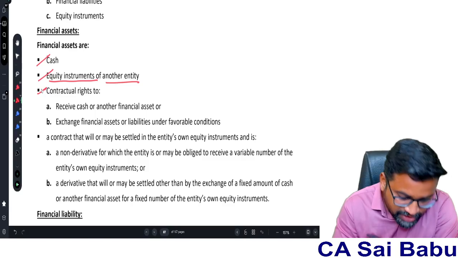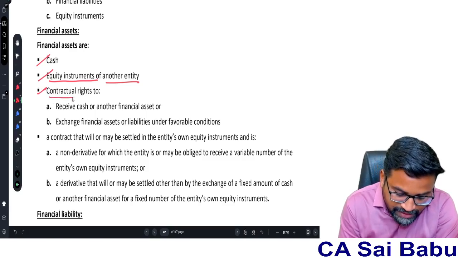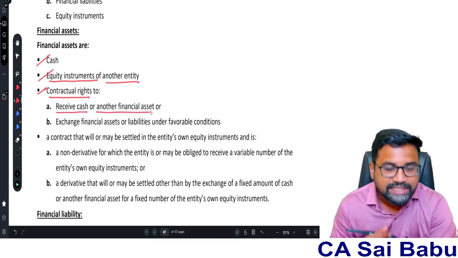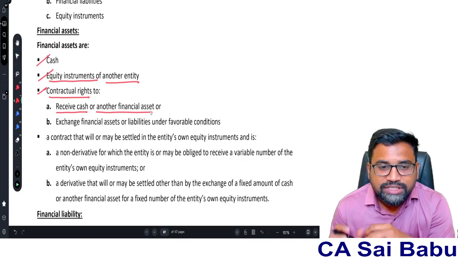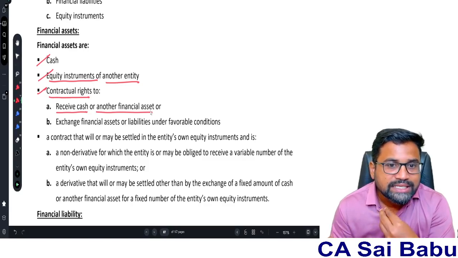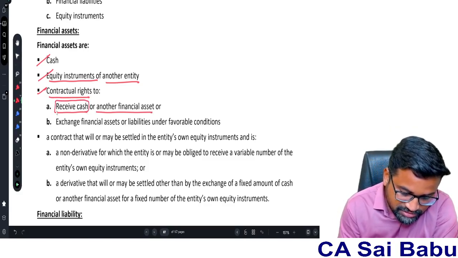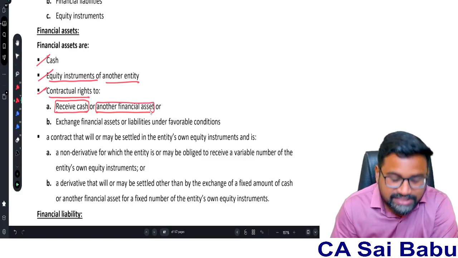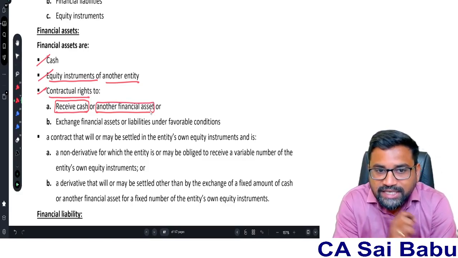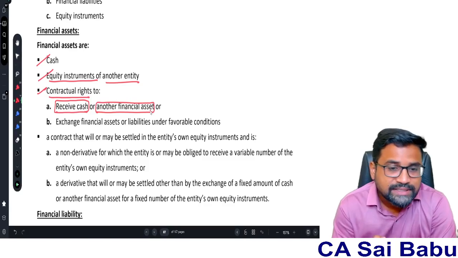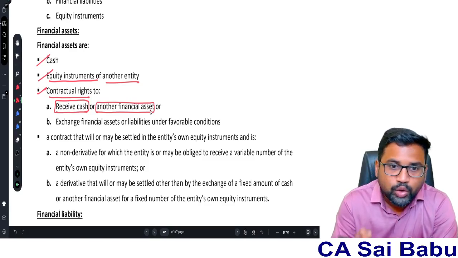And third one, a contractual right to receive cash or another financial asset. In accordance with the contract, if one party has the right to receive cash or another financial asset, that becomes their financial asset. Examples are debtors, loans given, bills receivable, investment in debentures, investment in bonds. So these are all what?